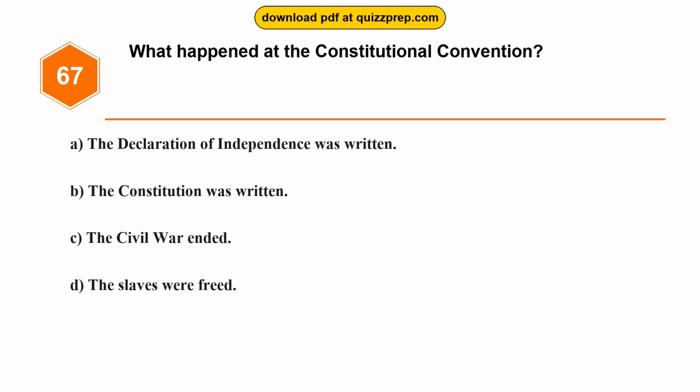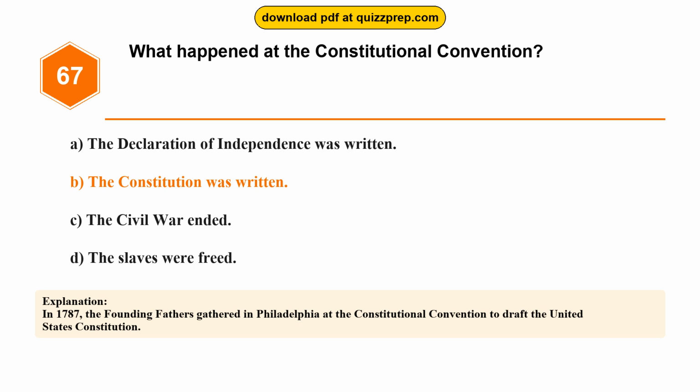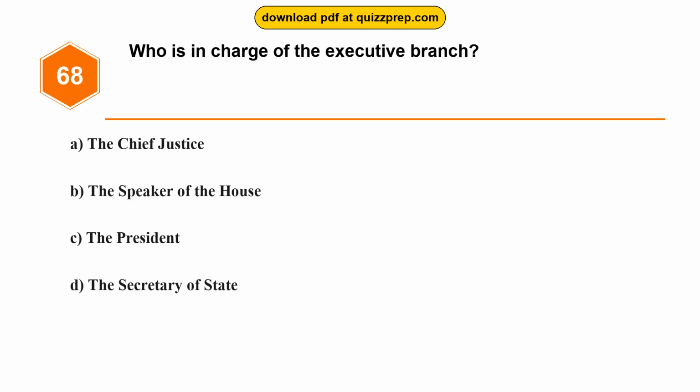Question 67. What happened at the Constitutional Convention? Option A. The Declaration of Independence was written. Option B. The Constitution was written. Option C. The Civil War ended. Option D. The slaves were freed. The correct answer is option B. The Constitution was written. In 1787, the Founding Fathers gathered in Philadelphia at the Constitutional Convention to draft the United States Constitution.